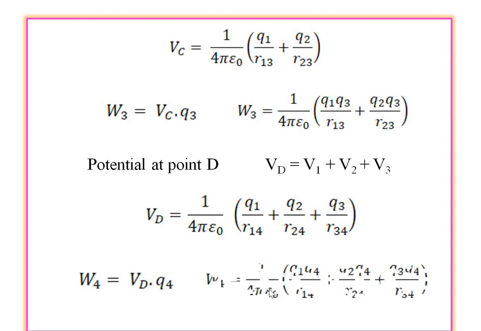Simplifying this equation, we get the new format, that means work done for the fourth, W4 is equal to 1 divided by 4 pi epsilon naught into the bracket Q1 as it is into the Q4, that means Q4 divided by R14, plus Q2 as it is into the Q4, that means Q4 divided by R24. Similarly, plus Q4 divided by R34.